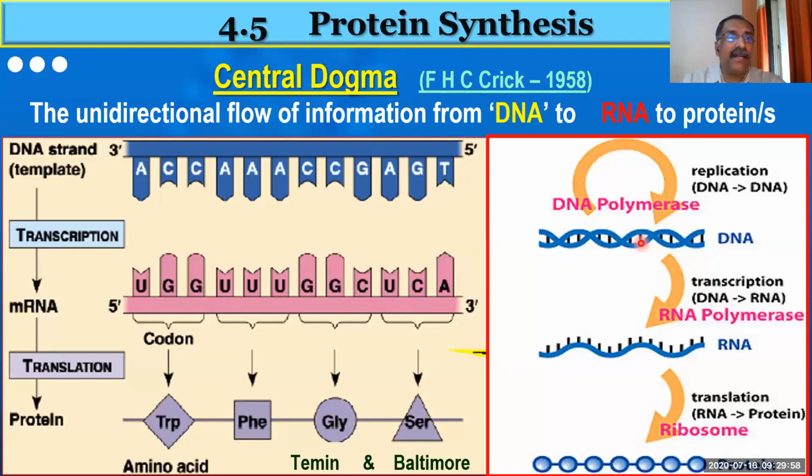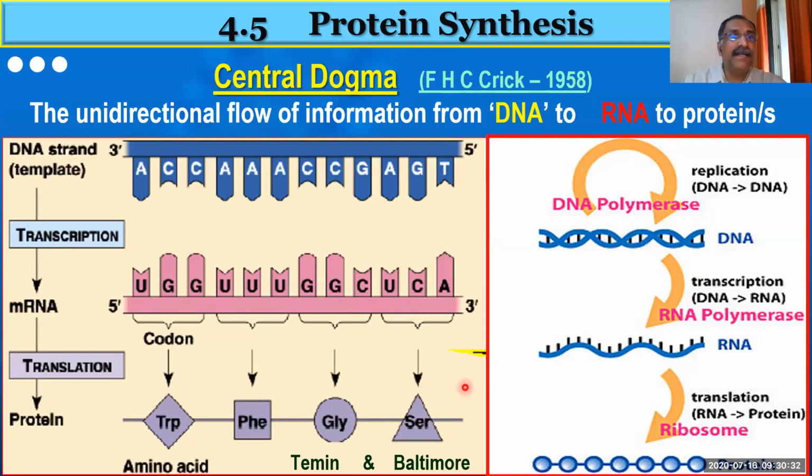But I'm not in a position to tell you, because it is not applicable in human beings, because human beings are eukaryotes. I can say that much only, because it is seen in prokaryotes. So in prokaryotes, the RNA can synthesize DNA. That is called reverse transcription, and the enzyme used over there is reverse transcriptase. And this contribution, this information, was given by two scientists in the year 1974.